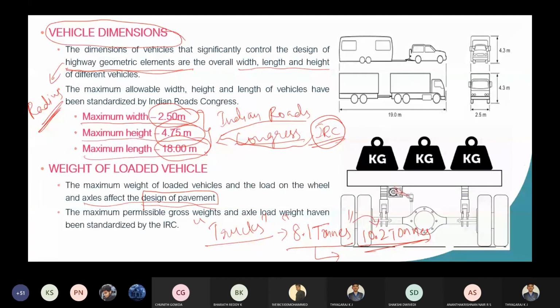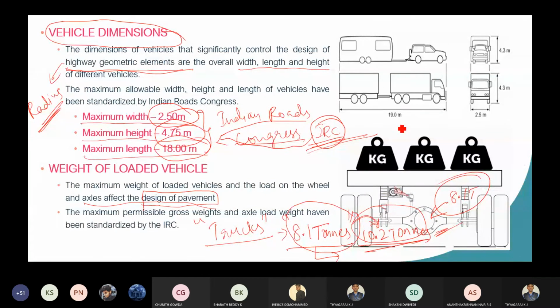So the vehicle dimension will be affecting the geometric design and pavement design is affected by the load of the vehicle. The maximum permissible gross weights and axle loads have been standardized by the IRC. Again, the IRC is going to standardize the permissible gross loads and axle loads. I told right, a truck can carry up to 8.1 tons, and now it is increased to 10.2 tons. That is, this is the axle. So it can carry up to 8.1 ton on this axle. Okay, this is about the weight of loaded vehicle.